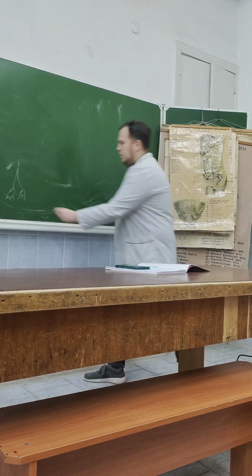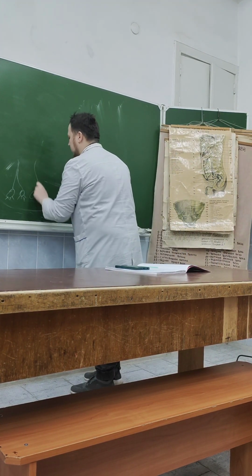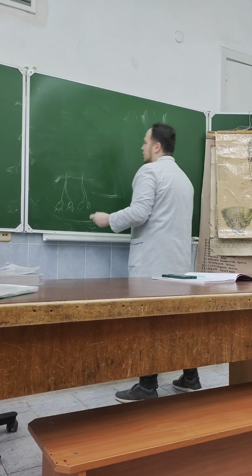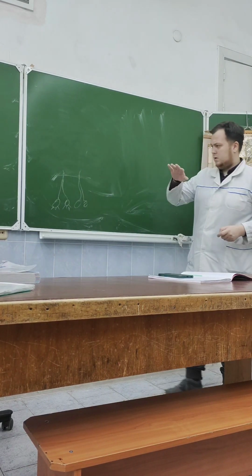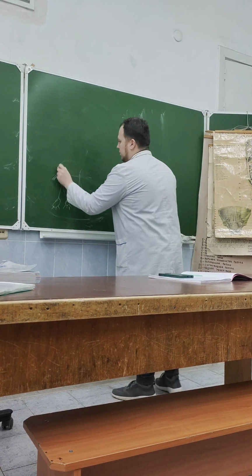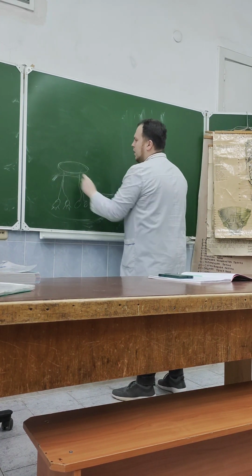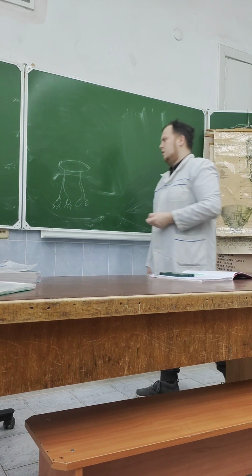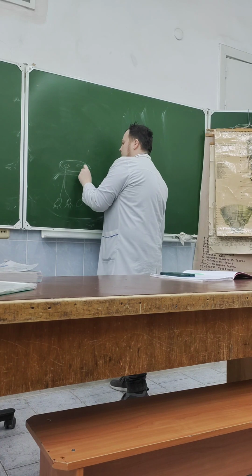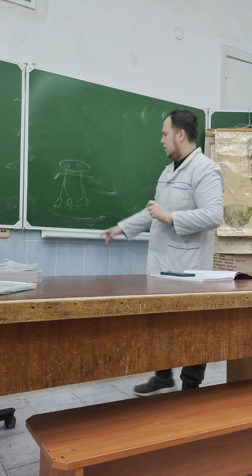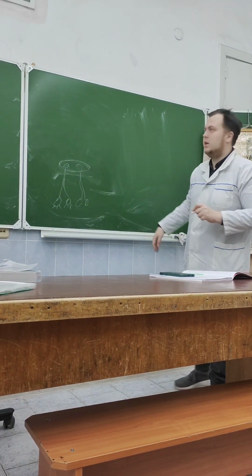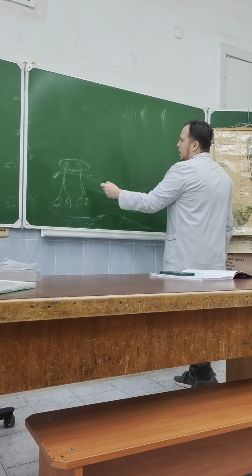What happens in the anterior cranial fossa? Some fibers enter the cribriform plate. So on the base of the anterior cranial fossa, we will have the olfactory bulb, which has special mitral cells, and these neurons will go to these cells. So here will be the first of the neurons of the olfactory analyzer, and there will be the second of the neurons of the olfactory analyzer. What happens further?